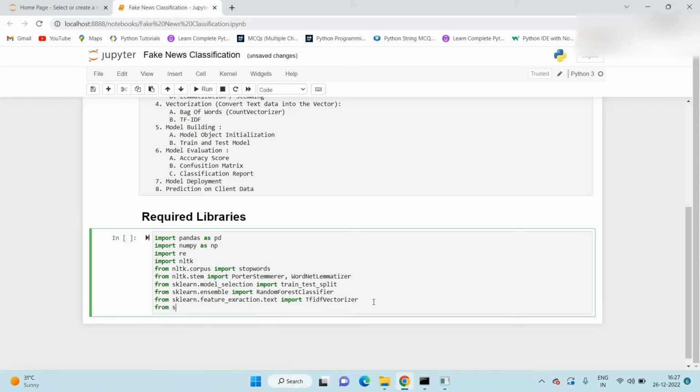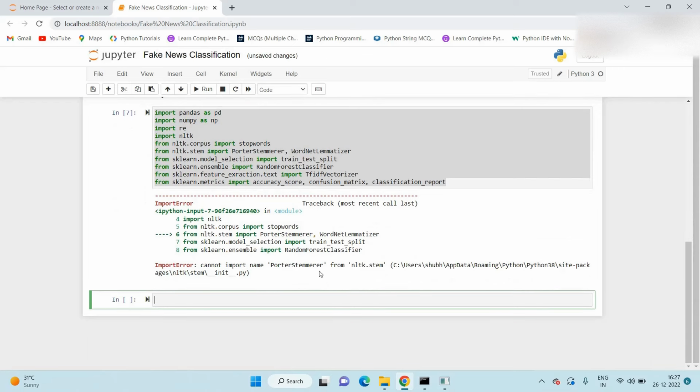After that, we require one more library to evaluate the model. From sklearn.metrics, import accuracy_score. After that, confusion_matrix, and the third one is classification_report. So these three metrics we use to evaluate our model.